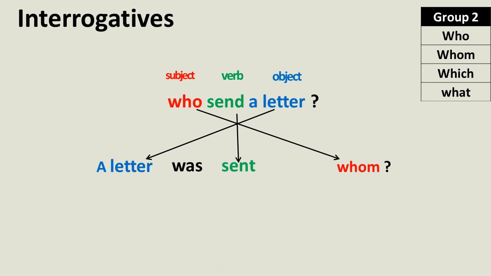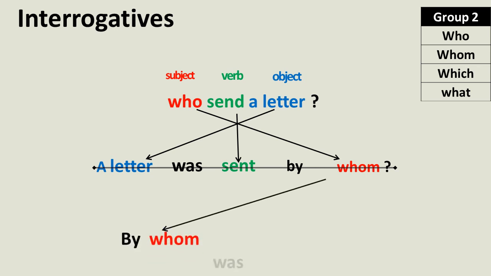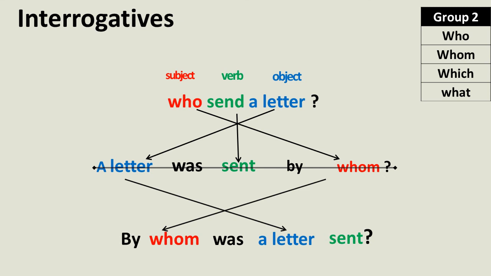And the third step is sent, and the fourth one is by. But actually in this format it should not be written, so it's a wrong one. But what is the right process? The right process is, see, by whom was a letter sent. So in this way you have to write.